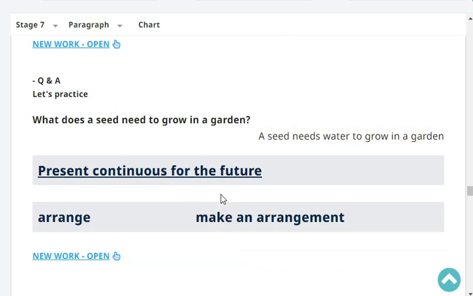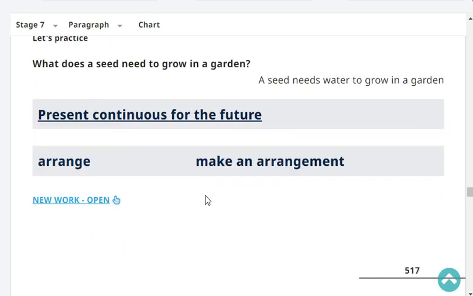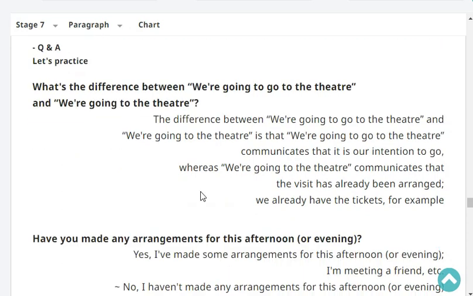What does a seed need to grow in a garden? A seed needs water to grow in a garden. Very good.